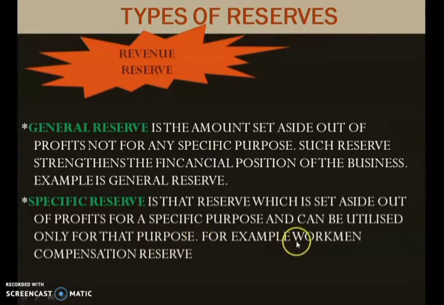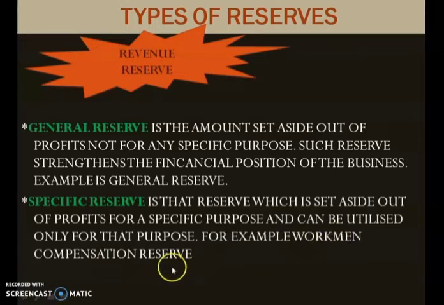For example, we have workmen compensation reserve. So just understand that it is a workmen compensation reserve. Workmen compensation reserve is created to be given to the workman when some incidents, for example some accidents, took place in the premises of the organization, and so the businessman has to give some compensation to the workmen.